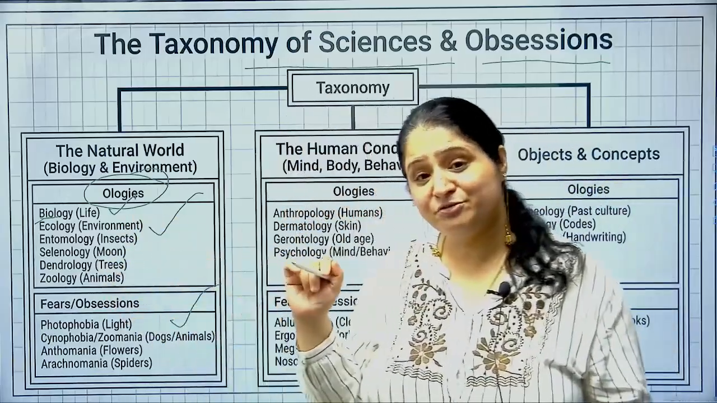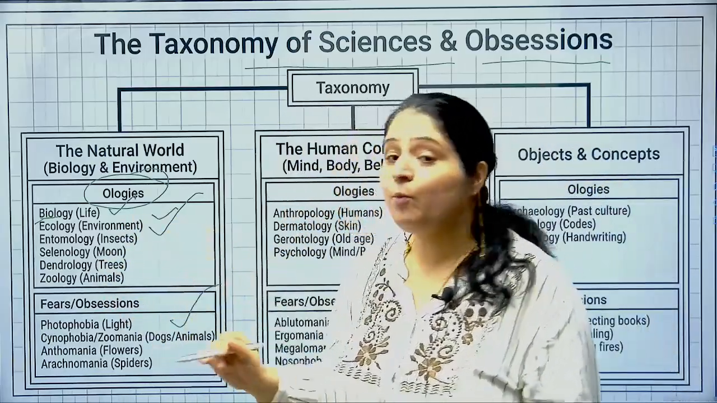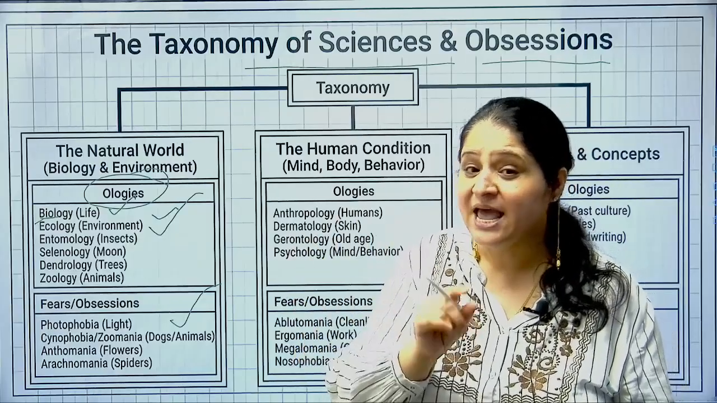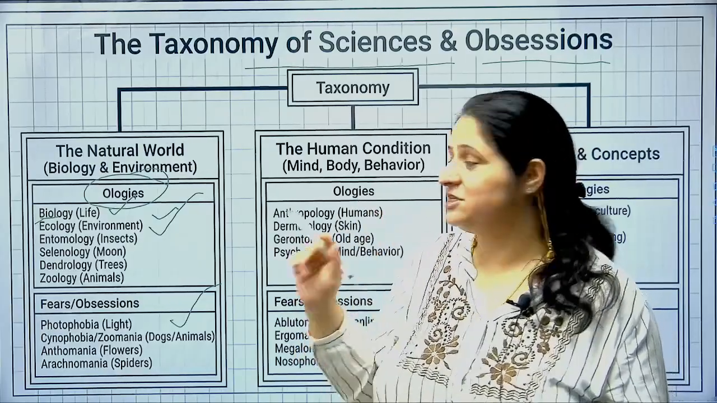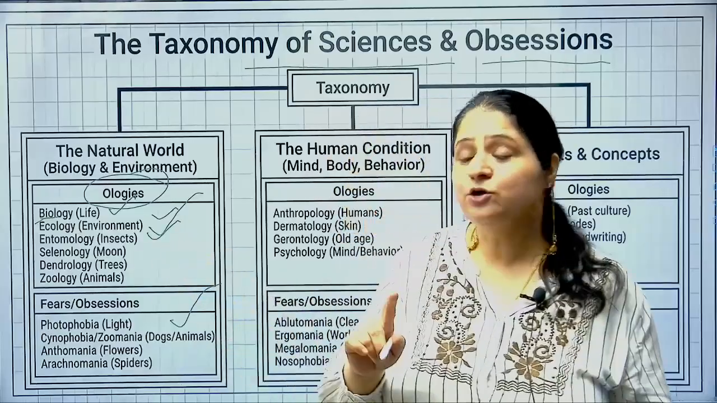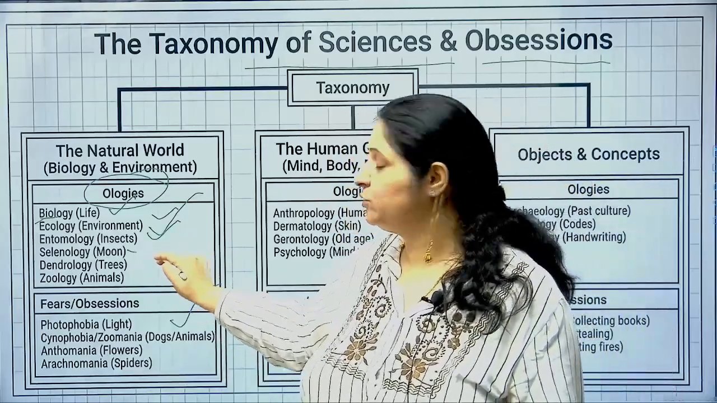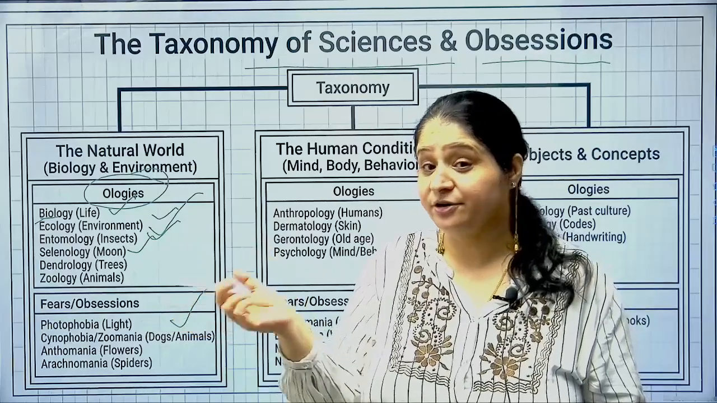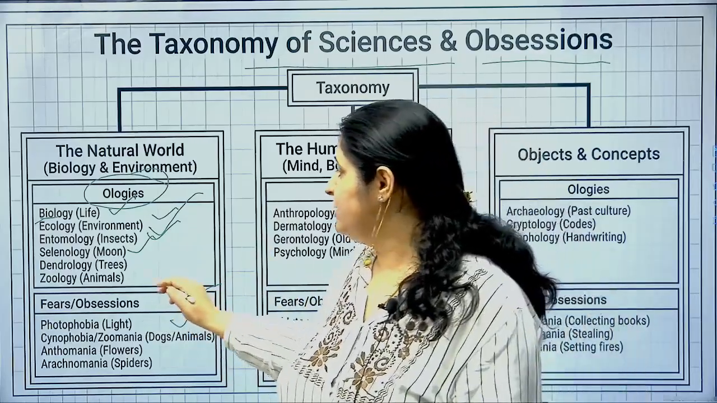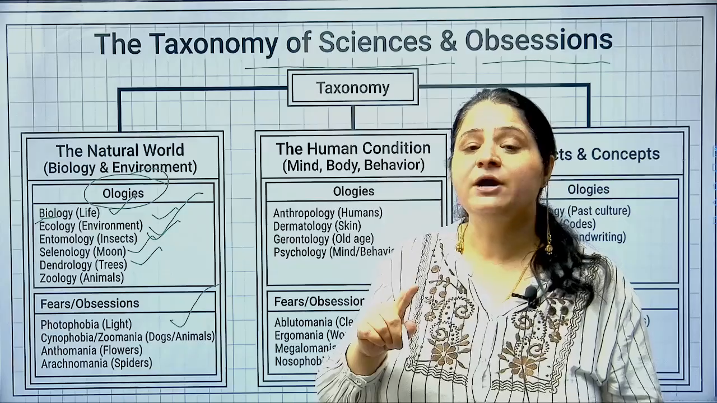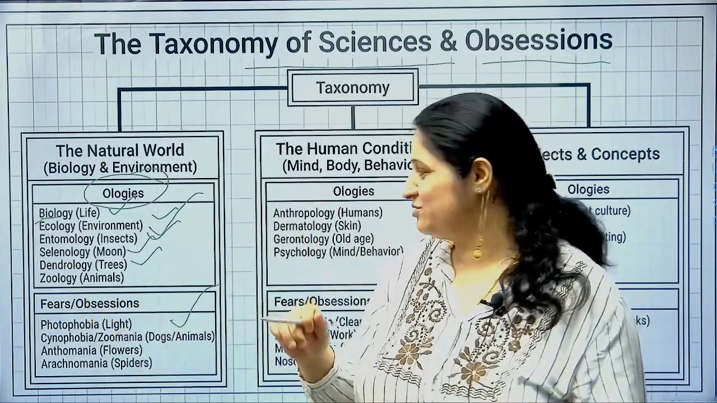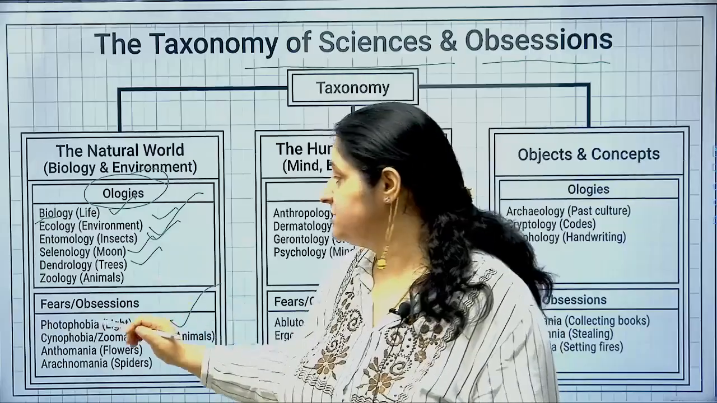Ecology, study of environment is ecology. Entomology, देखो एक है etymology. Etymology is the study of root words, and entomology is the study of insects. Selenology, ठीक है, selenology का क्या मतलब होता है? Seleno is related to moon and ology is study, so study of moon is selenology. Then you have dendrology. So dendro has something to do with trees. It's a root word for trees. So dendrology means study of trees.